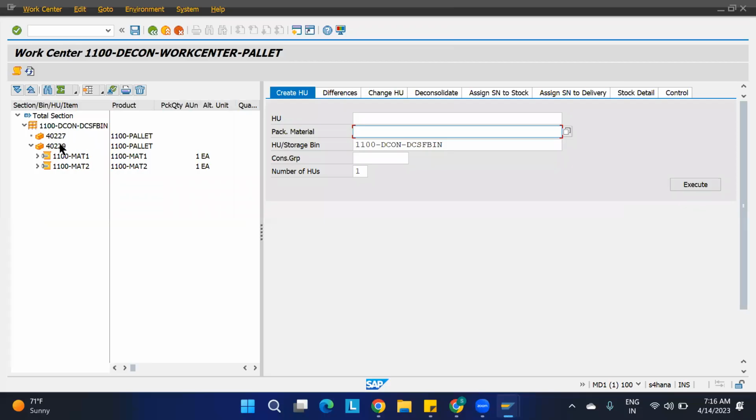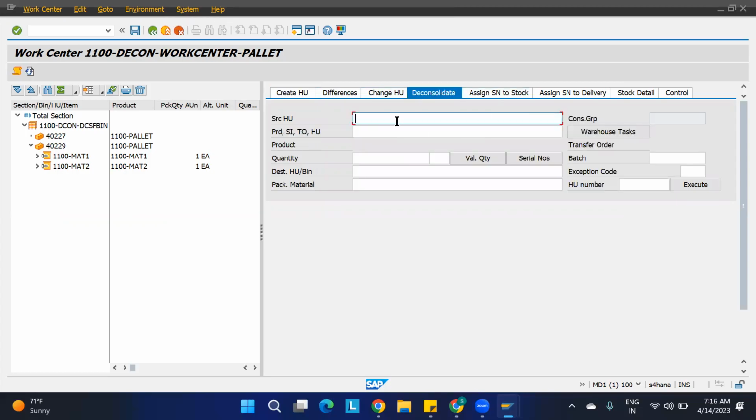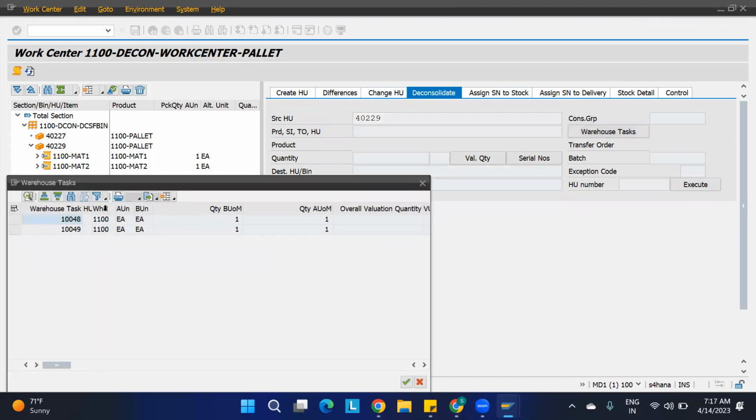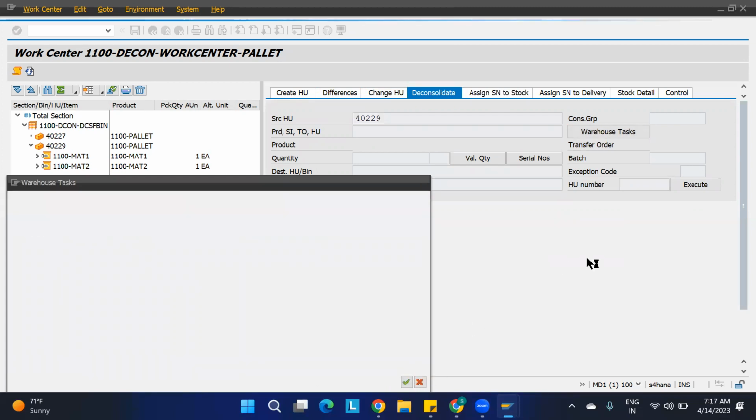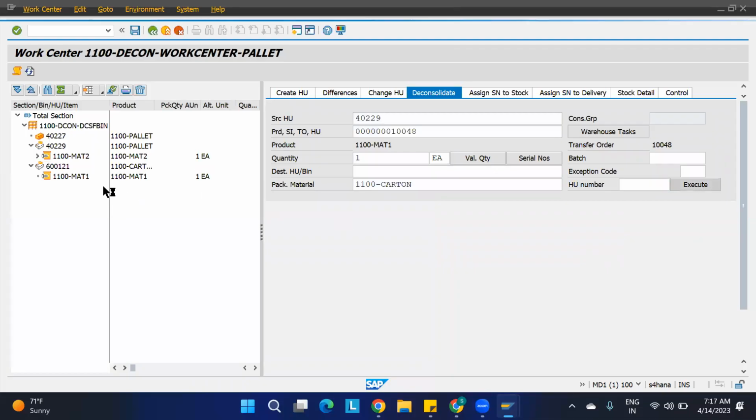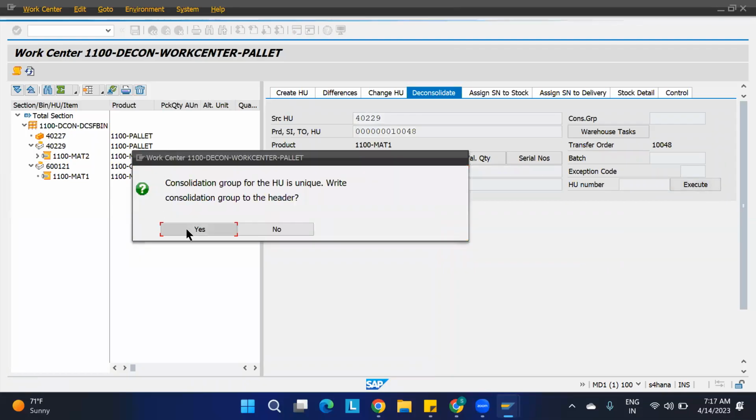Now we need to segregate them, okay, into different boxes. Means you have the deconsolidation activity, your source HU 229, and your destination packaging material we have to give 1100. Carton, in the carton box I want to pack them. Okay, separately I want to pack them. Okay, choose the warehouse task. Okay, this is one warehouse task which is available. Just say okay and execute. Okay, it will create one pack material, and it will segregate this.